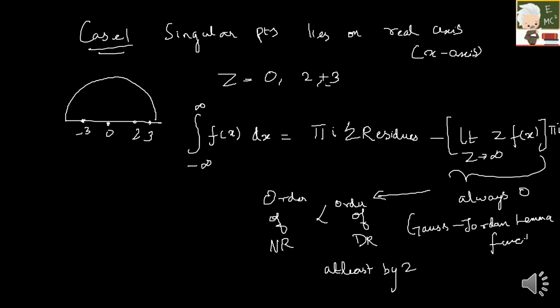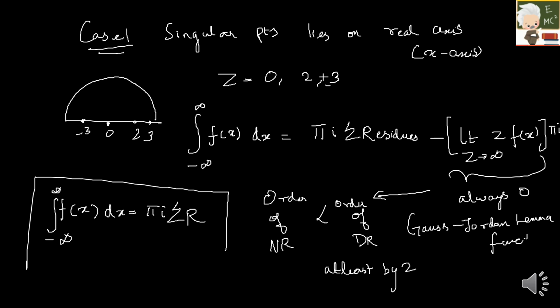If your singular points lie on the x-axis, that is the real axis, then integral from minus infinity to plus infinity of f of x dx is equal to pi I into summation of r. If your points lie on the real axis, be clear, you have to use this. What if my points do not lie on the real axis? Don't worry, I have a form for that also.